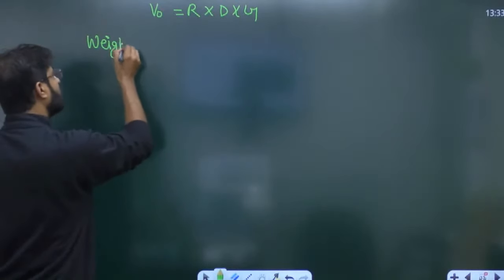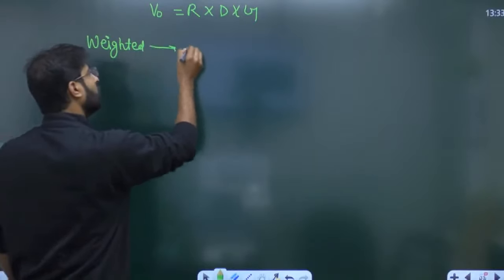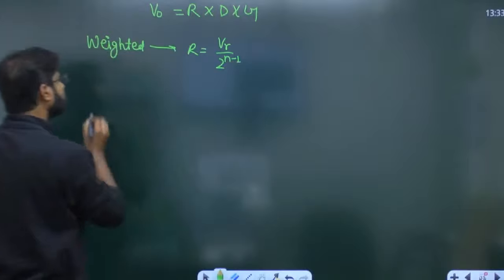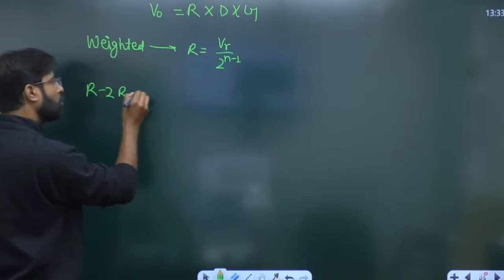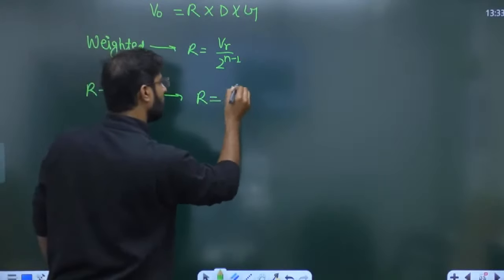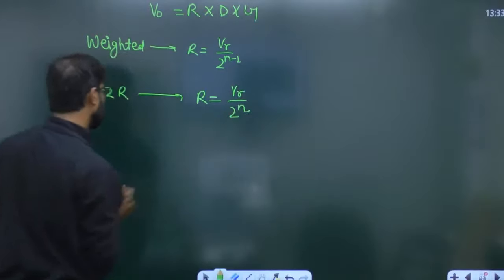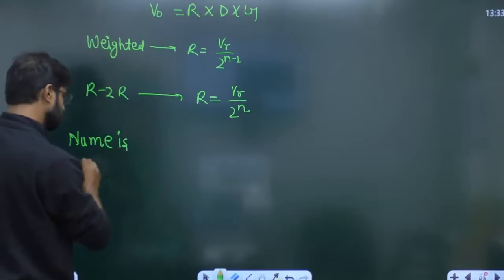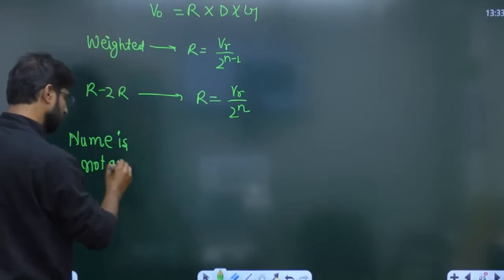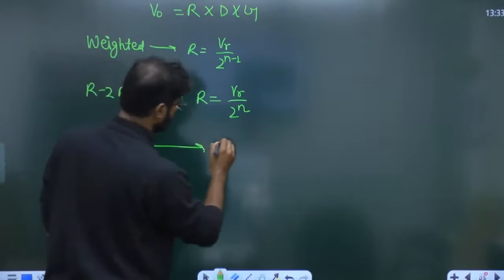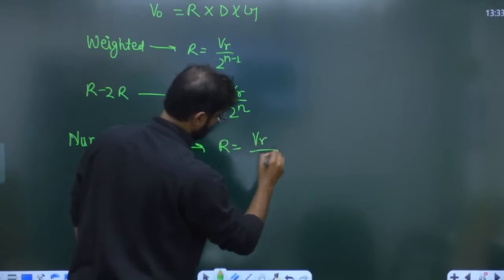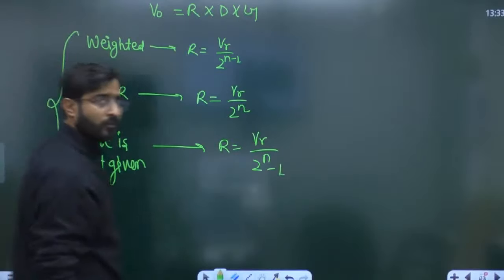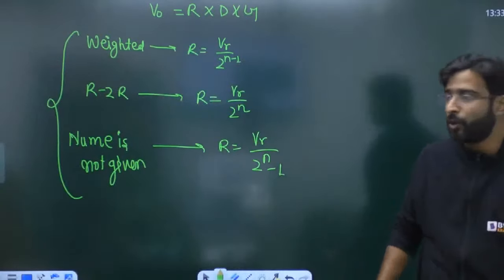When weighted resistor is given, R equals VR upon 2 raised to power N minus 1. When R to R is given, R equals VR upon 2 raised to power N. And if the name is not mentioned, this one we have to use. Now I think there will be no confusion on it.